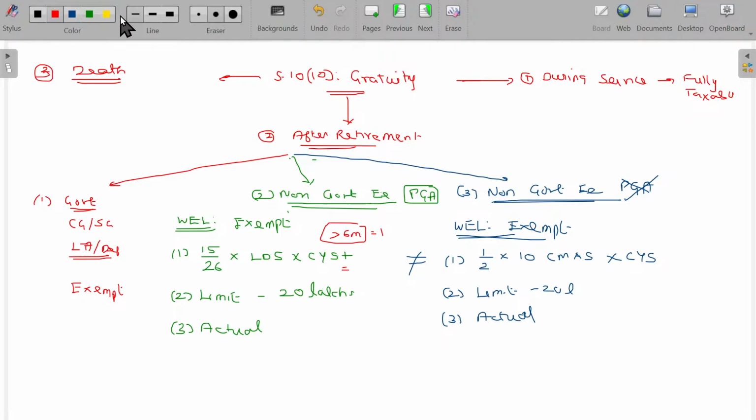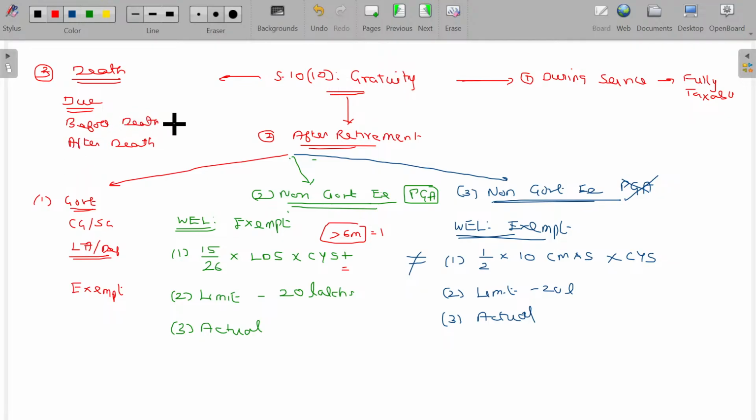In this case, payment due before death, and due after death.